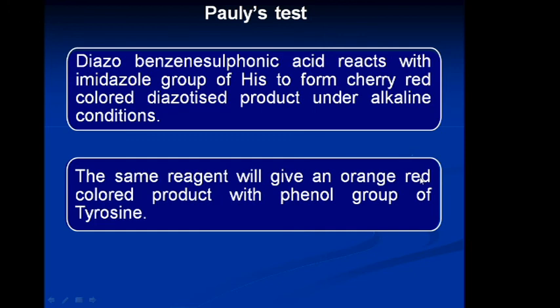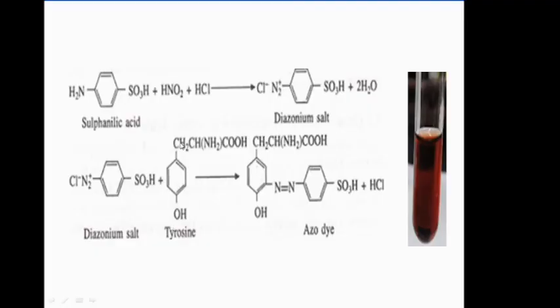So see here, the sulfanilic acid reacts with nitrous acid and HCl to form a diazonium salt. This diazonium salt reacts with tyrosine amino acid to form this azo dye. This azo dye is red in color. So it is a positive test for tyrosine, whether tyrosine is present in free form, as in the amino acid test, or bound in a protein. It also gives a positive test.